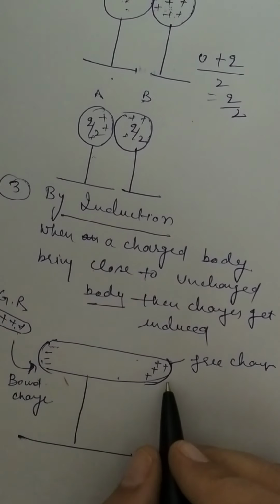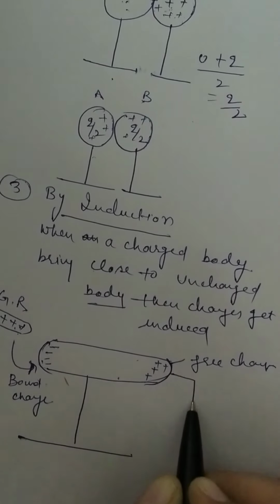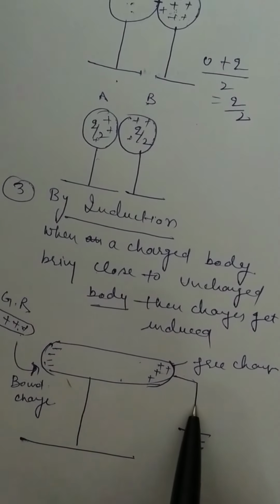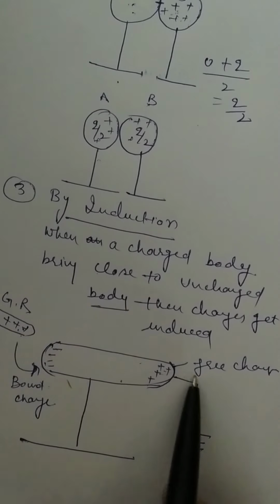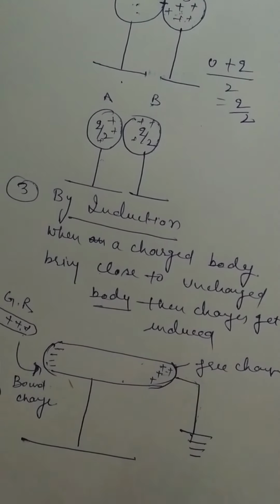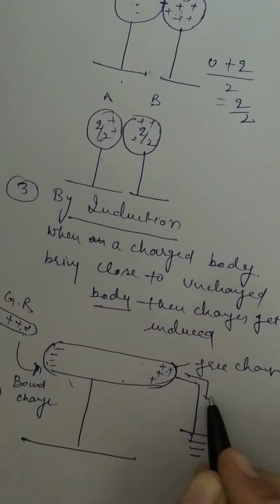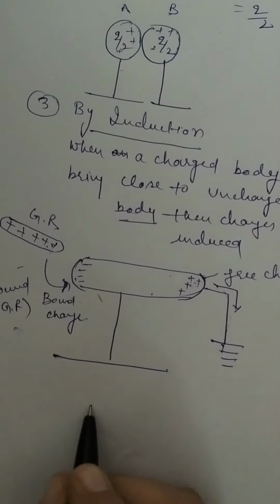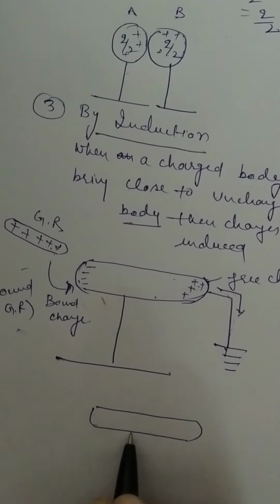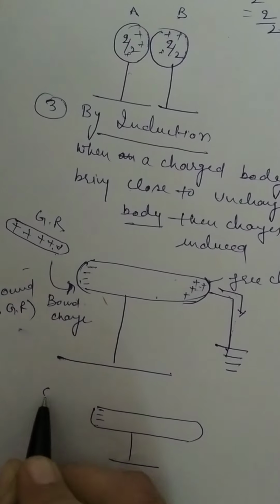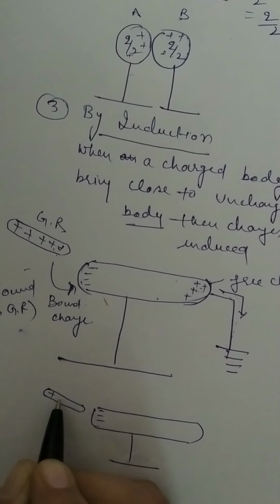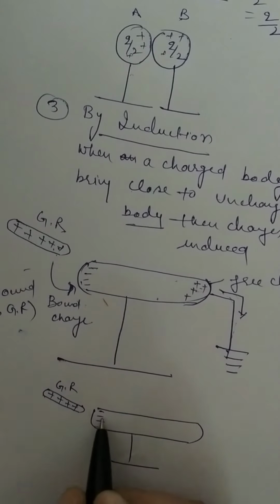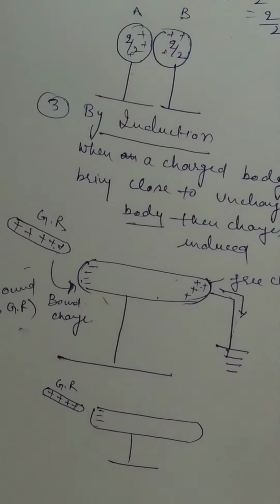अगर आपको net charge 0 है, if we connect it to the ground, अगर आप इसको क्या करते हैं? Ground, so this free charge moves to the ground through this. ये free charge यहाँ से क्या कर जाएगा? move कर जाएगा कहाँ पर? ग्राउंड में, right? And if positive charge flows to the ground, then which charge remains left on it? Negative charge. So we can say that negative charge is present here, and it is bound to this, right? This is negative charge, and we have removed the earthing.